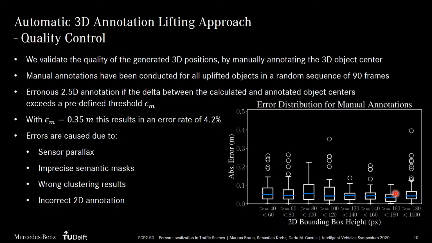If the distance delta exceeds a predefined threshold epsilon in meters, we mark the uplifted annotation as erroneous. For an epsilon of 35 centimeters, we report an error rate of 4.2%. We also visualize the distance delta for different object sizes on the bottom right. The identified errors were caused by sensor parallax, imprecise semantic masks, wrong clustering results, or an incorrect 2D annotation.